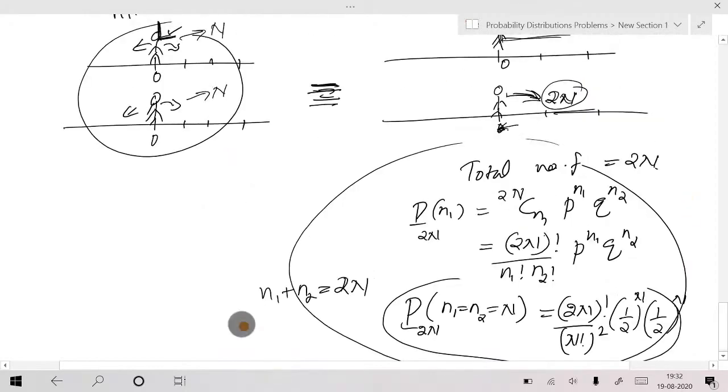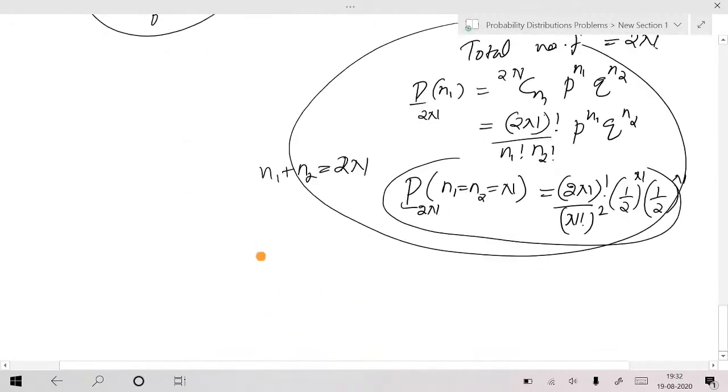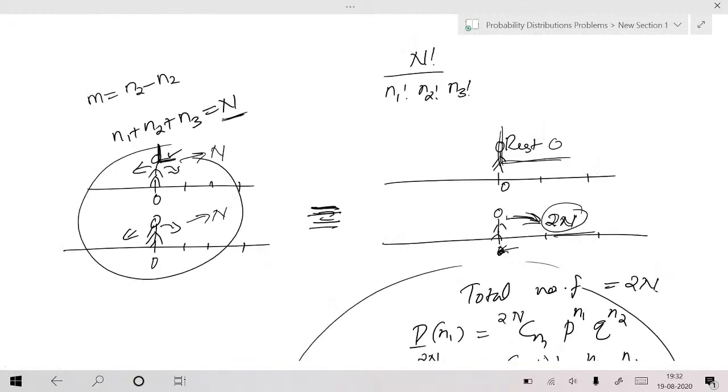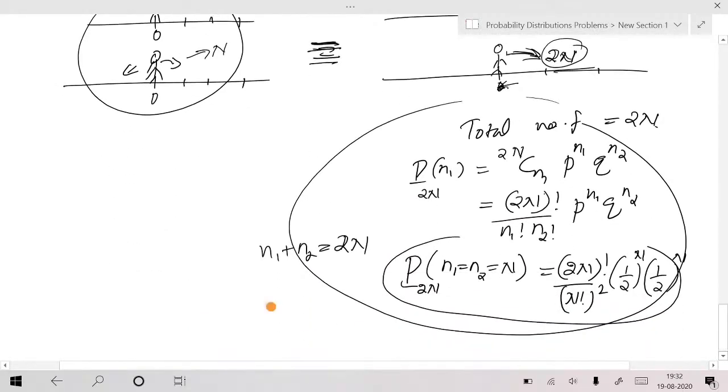Any question on this one quickly? Do it like this only. Hello, sir. Yes. So that q to the power n2, n2 will be equal to 2n minus n1 in this case, right, sir? No, again in the summation, I just put n1 is equal to n2. When n1 is equal to n2, can I write it as 2n1 equal to 2n, so that n1 is equal to n? You will get the same condition.